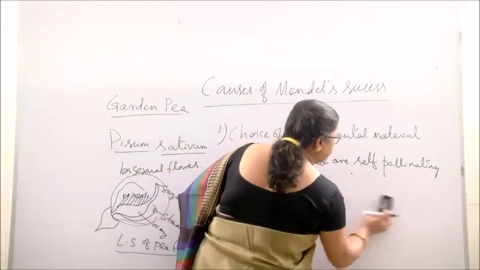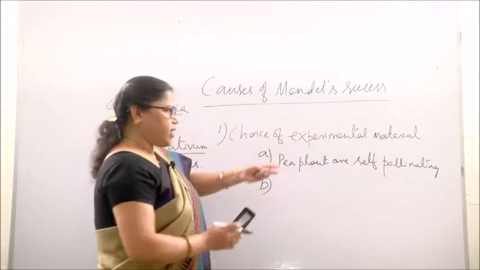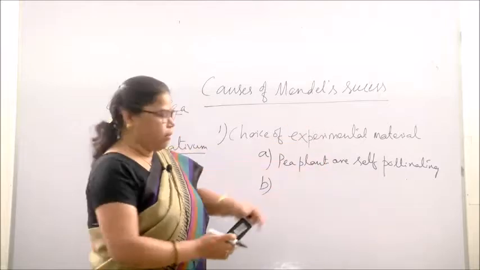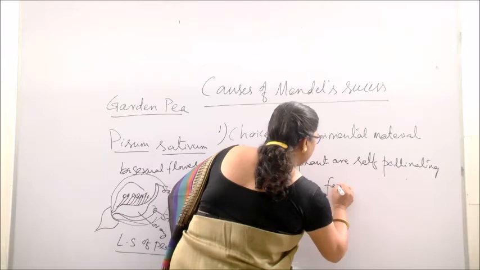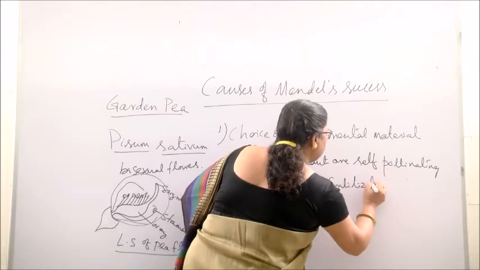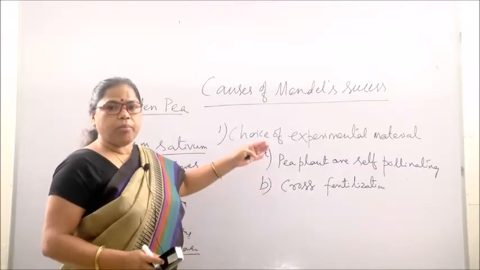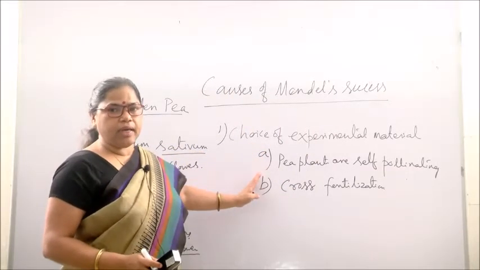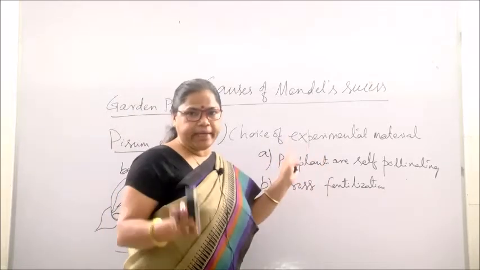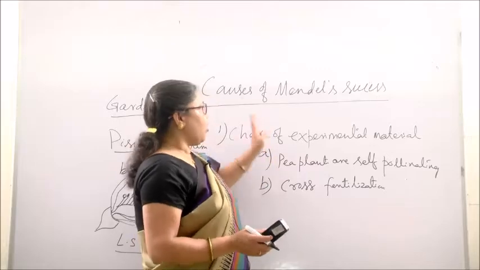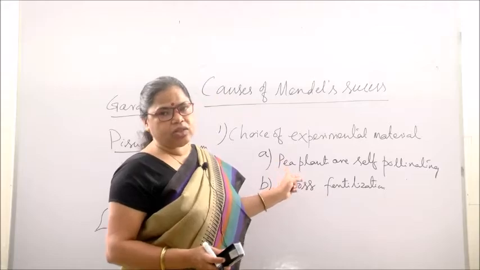Another point about this experimental material is that although they are self pollinating, cross pollination is also possible, because for an artificial hybridization experiment you need cross fertilization between different varieties.